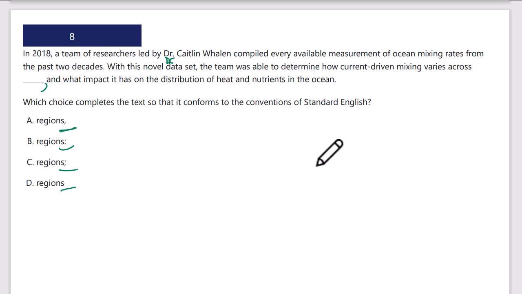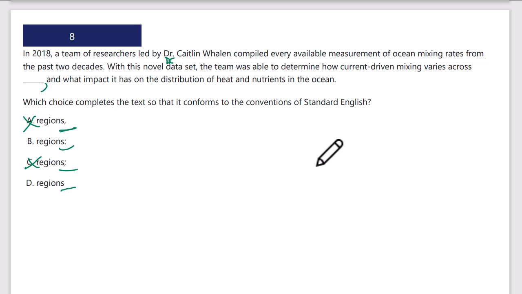Well, right away, I know the comma and the semicolon are basically the same thing, as they are both equivalent to a period. They combine independent clauses. So that's not what's going on here. What is going on? Within this novel data set, the team was able to determine how current-driven mixing varies across regions and what impacts it has on the distribution of heat.